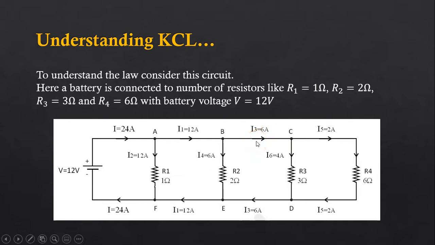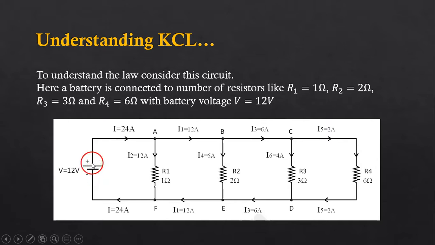Then the 6 ampere current I3 will come at point C. Again, some current will go downward in resistor R3, which is 4 ampere here, and the remaining current, 6 minus 4, that is 2 ampere, will go into the 6 ohm resistor, and all these currents will meet together, and again the 24 ampere current will come back to the negative terminal of the battery.